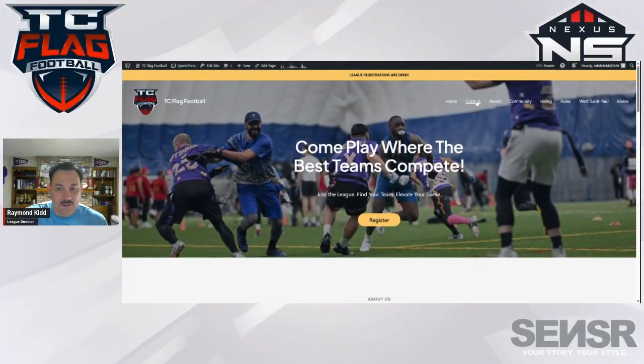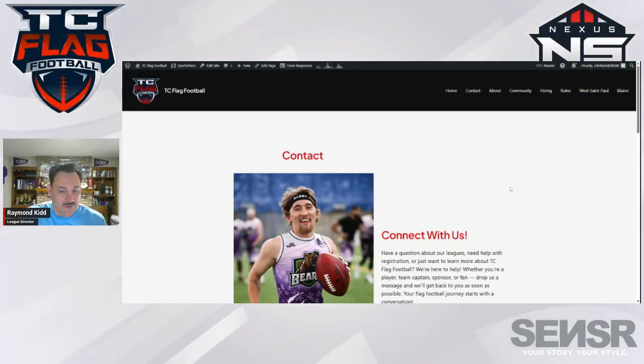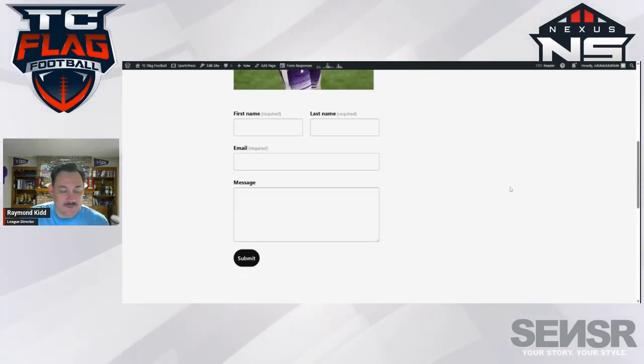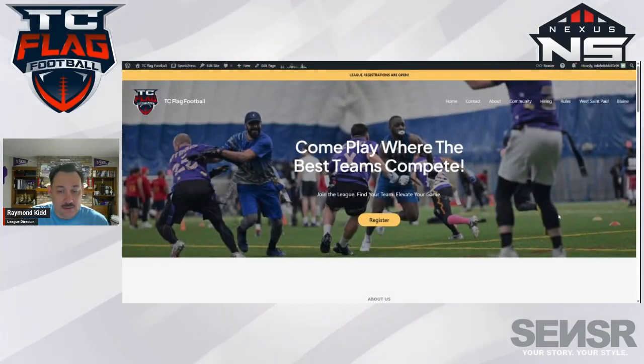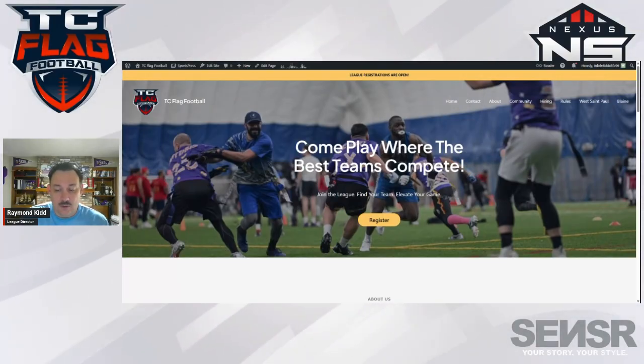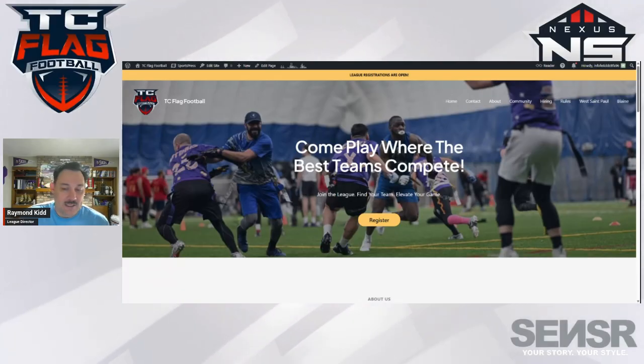We'll jump into the contact information. This is a great avenue to reach out to the league directly. All you have to do is enter your first and last name, your email, and then the message you want to share with us. It can be something suggestive, a little bit of recognition towards an athlete or a player or a ref. It can also be feedback about the league itself, good or bad or indifferent.